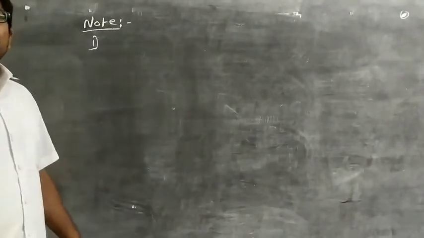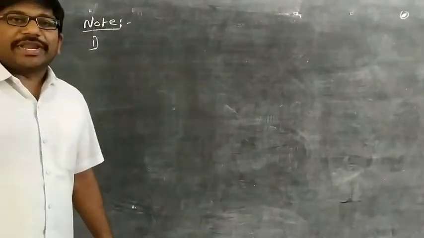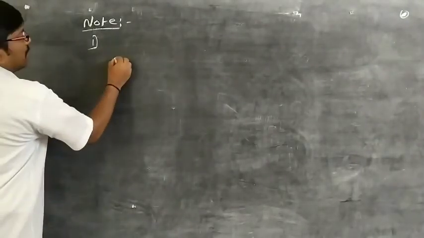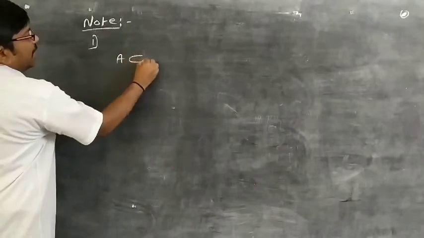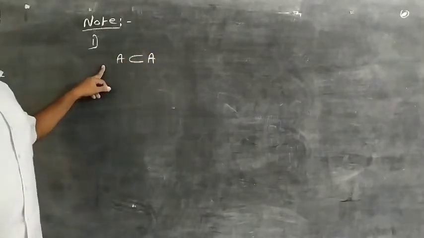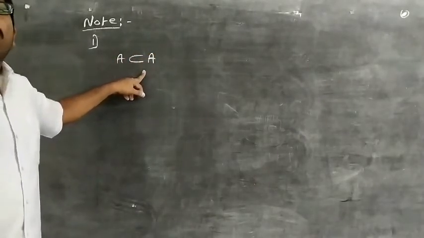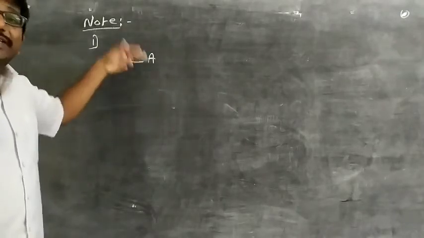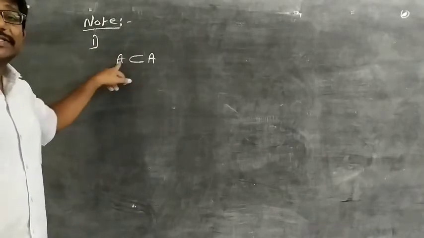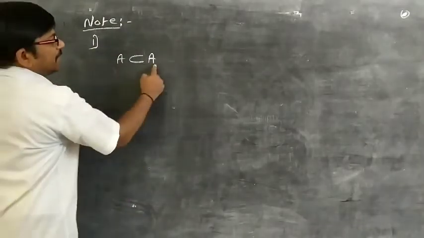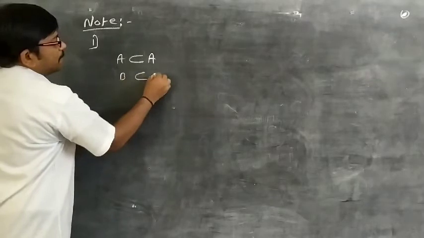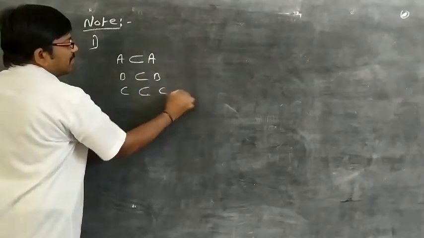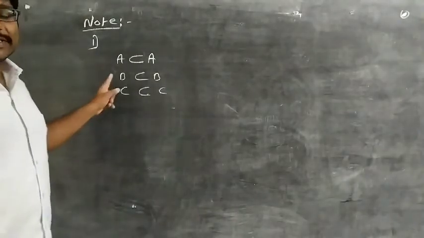About subsets, we note some very important points. The first note: A subset A. Every set is a subset of itself, because every element of A is also an element in A itself. A subset A, B subset B, C subset C, like this. Every set is a subset of itself.